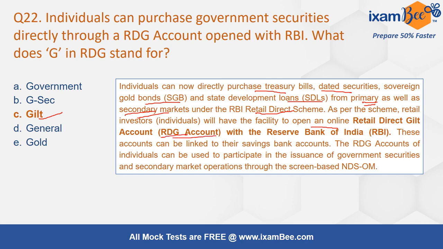Now you have an opportunity to open an account with RBI, not for the purpose of keeping your money. It's not a savings account, but an account for purchasing government securities. This RDG account of an individual can be used in particular for the issuance of government securities and secondary market operations through the scheme-based NDS-OM. What is the full form of NDS-OM? Negotiated Dealing System. And OM is? I am not telling. You write in the comment.